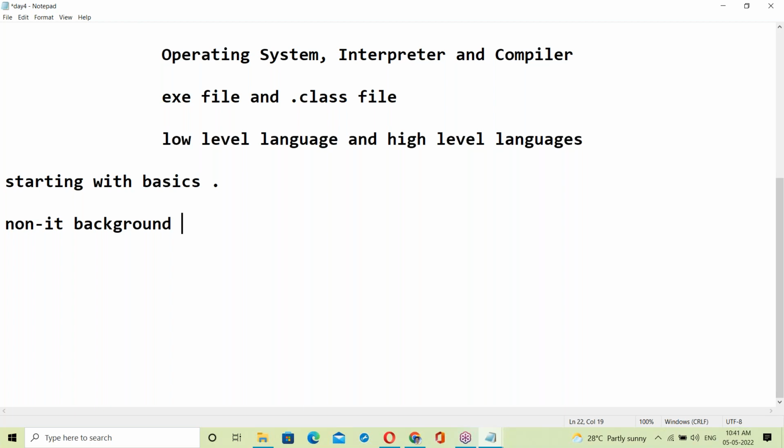I'm not expecting any C or C++ knowledge. So non-IT background guys can understand. I'm starting from very basics.